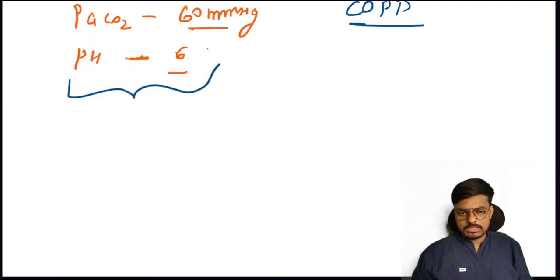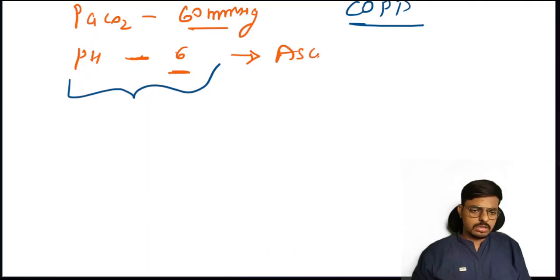I'm waiting for your answer. Yes, pH, what happened here, students? What is the normal pH? I told you 7.35 to 7.45. So this is less than normal. So we can say pH is in the negative direction. That is acidosis. Okay, acidosis.